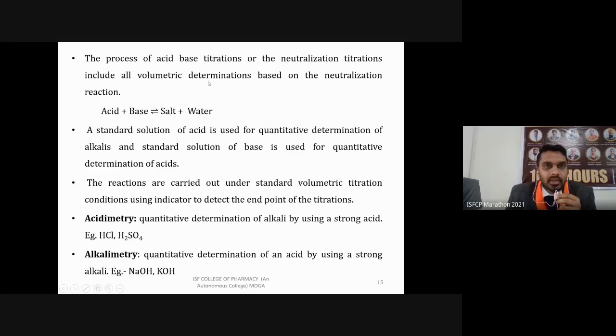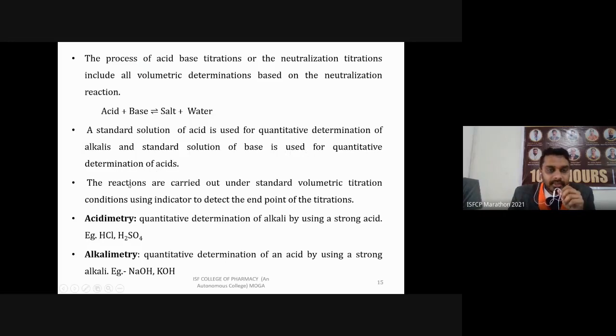The process of acid-base titration, or neutralization titration, includes all volumetric determinations based on neutralization reaction. When we add a base to an acid, it forms salt and water. Based on this, we can determine the amount of acid or base present in the sample. A standard solution of acid is used for quantitative determination of alkalis, or bases, and vice versa, a standard solution of base can be used for quantitative determination of acids.